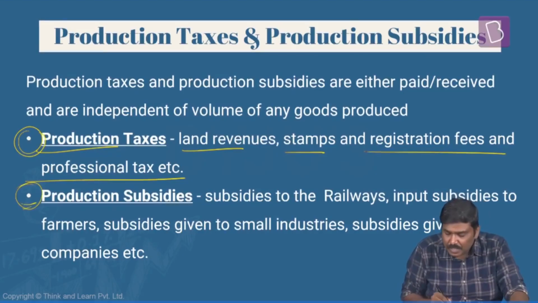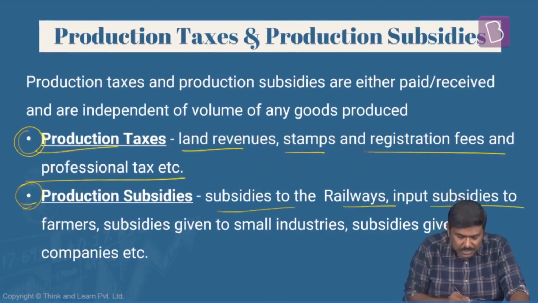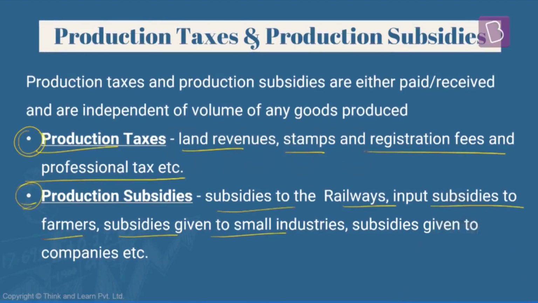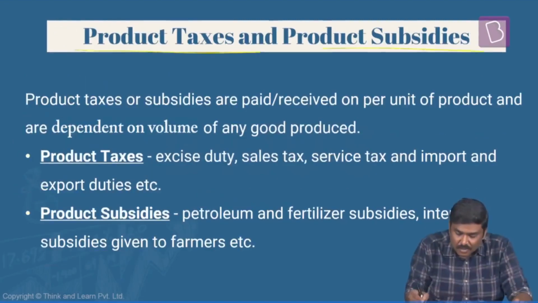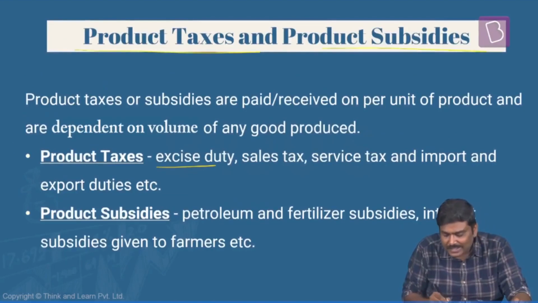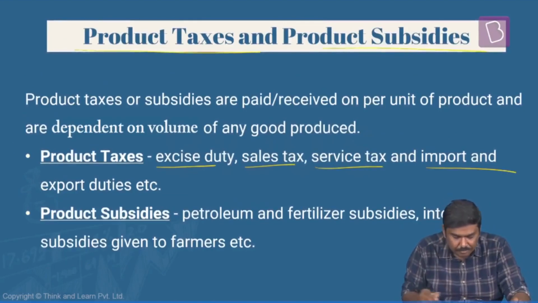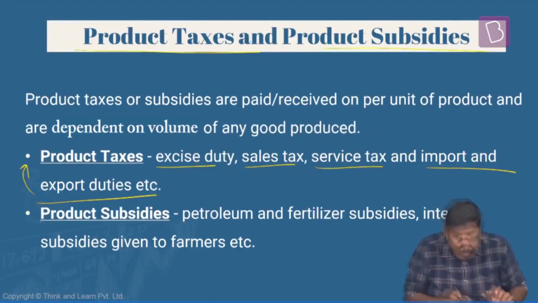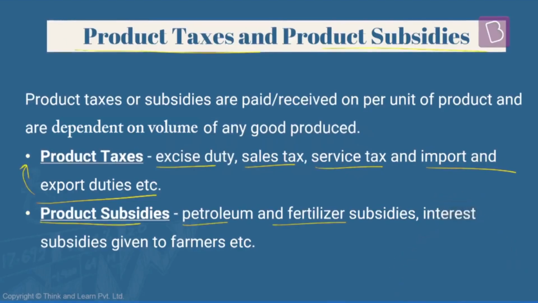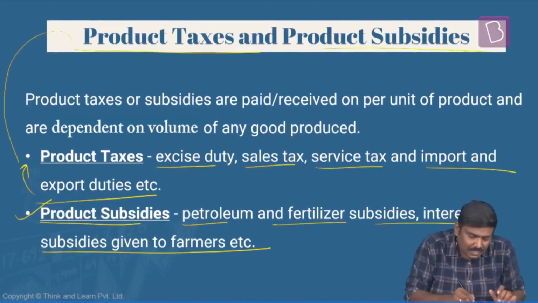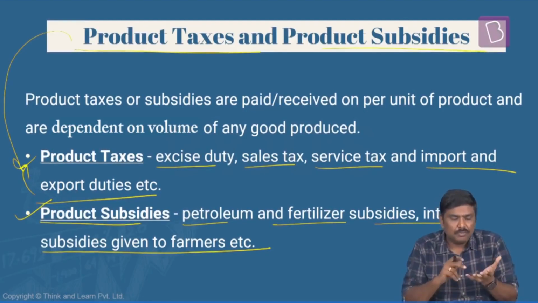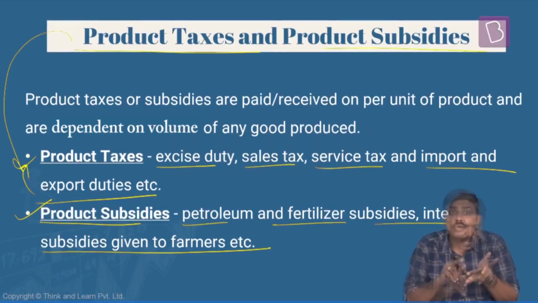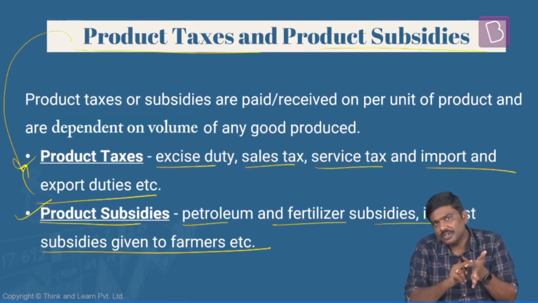Production subsidies: subsidies to railways, input subsidies to farmers, subsidies given to small industries, subsidies given to companies, etc. Product taxes and product subsidies: excise duty, sales tax, service tax, import and export duties, directly related to the number of units. Product subsidies: petroleum, fertilizer subsidies, interest subsidies given to farmers, etc. Right? So these are some of the types of product taxes, product subsidies, production taxes, and production subsidies.